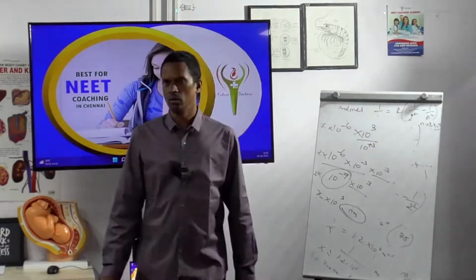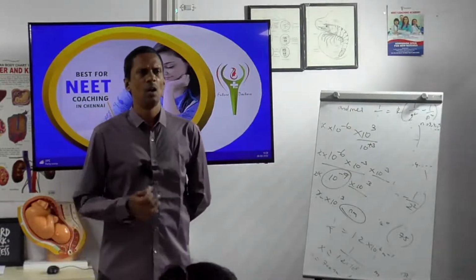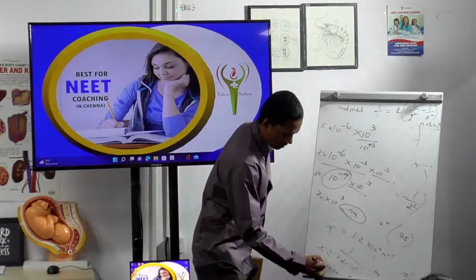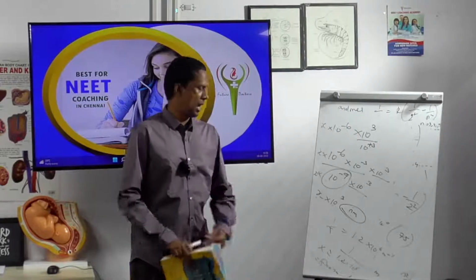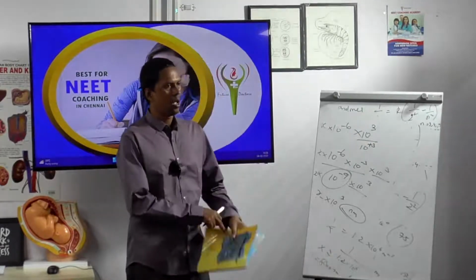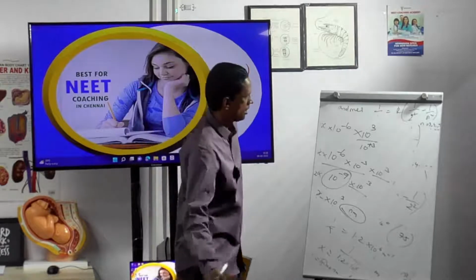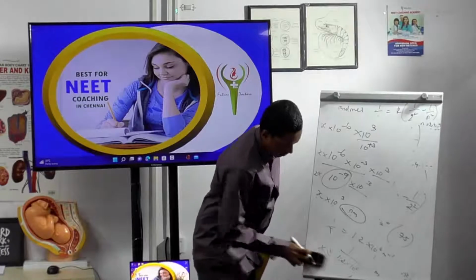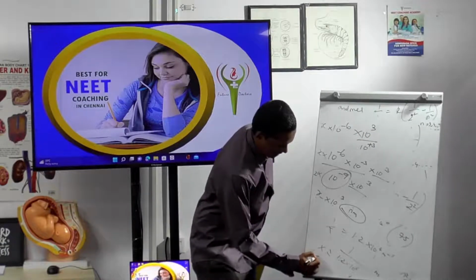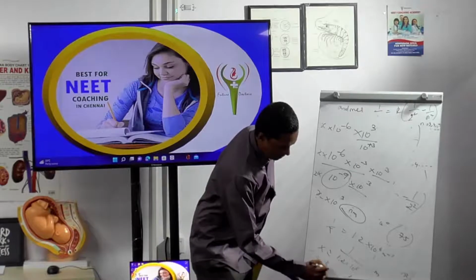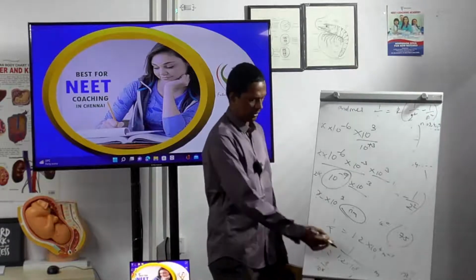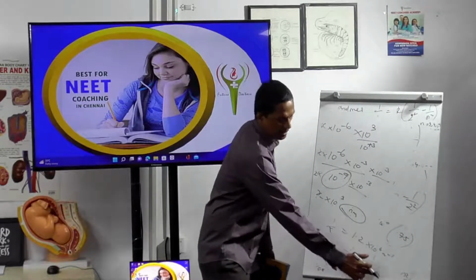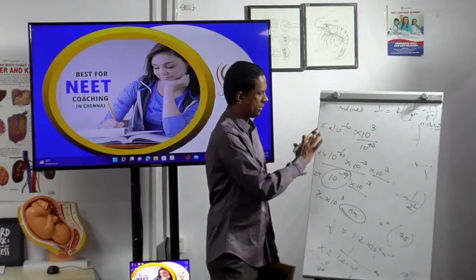Calculator, do you have a calculator? Phone. Okay, yeah, 1.8 I think. So this one will be around 0.8. So x is equal to 0.8 divided by 10 power 6. This one, 1 divided by 1.2, is approximately 0.8. So 0.8 divided by 10 power 6 meter. Now I am taking it as 0.8. Yeah, I can substitute 0.8 here itself.